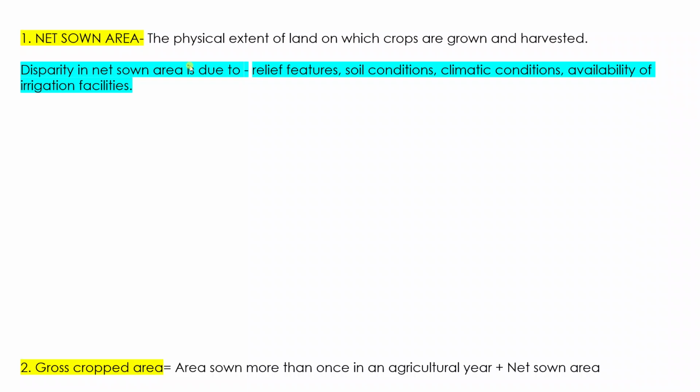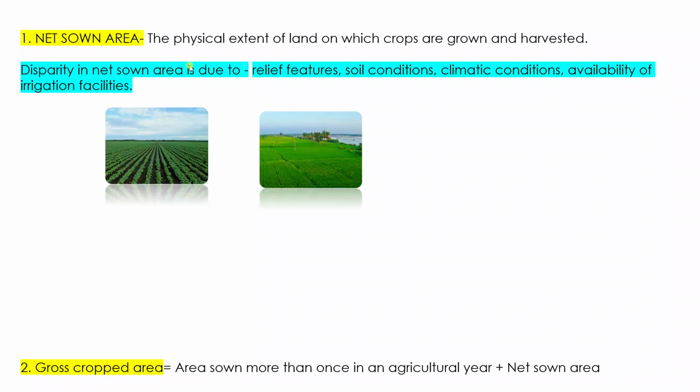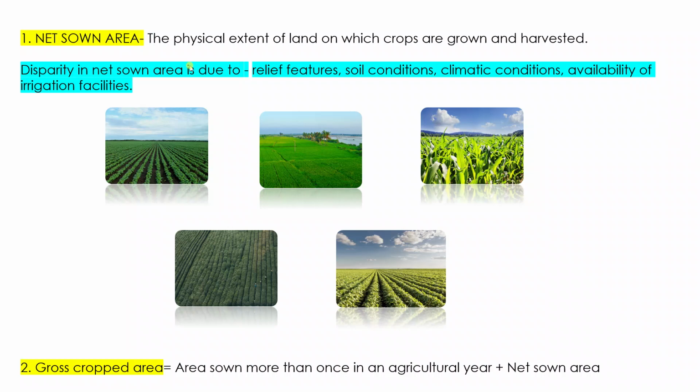So just see, suppose you are a farmer and you have 5 acres of land with you, and on each acre of land you are growing a different crop. Okay, so these are the 5 areas, 5 farms that you own. Each of them is of 1 acre, right? On one you are growing cauliflower, on another you are growing tea, in the third one you are growing sugarcane. Just imagine any crop, right? So the net sown area, that means the total area on which you have grown the crops, is known as the net sown area. So if I ask you how much is the net sown area, you will say 1, 2, 3, 4, 5. So the net sown area is 5 acres, right?